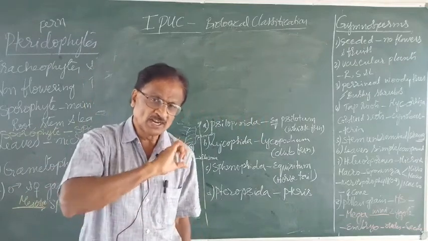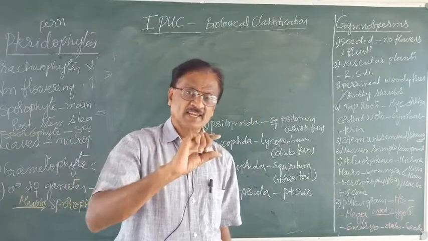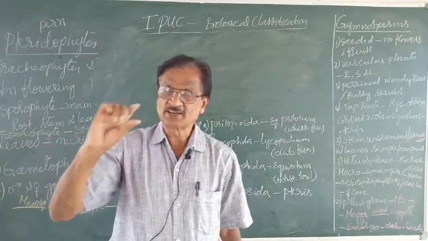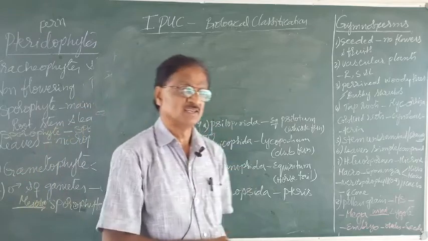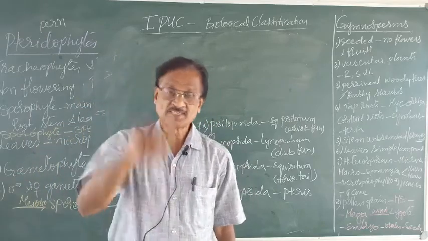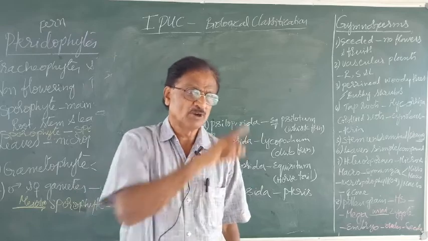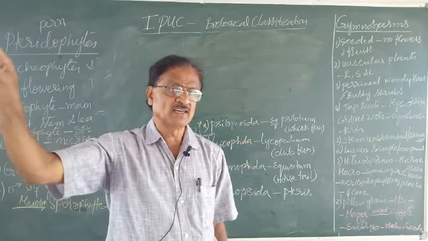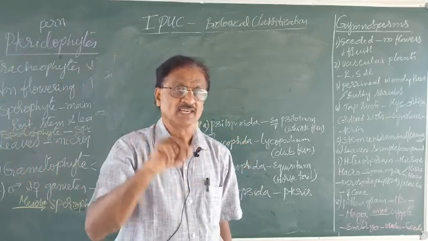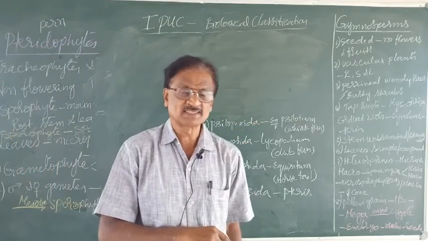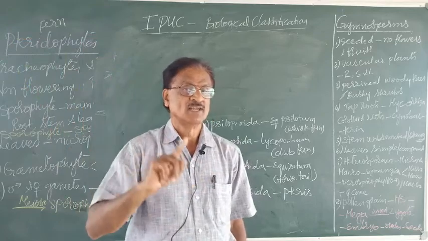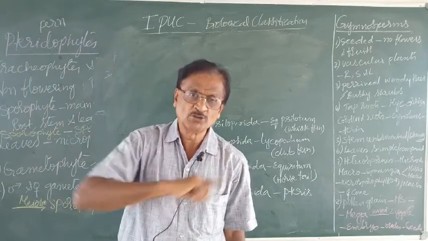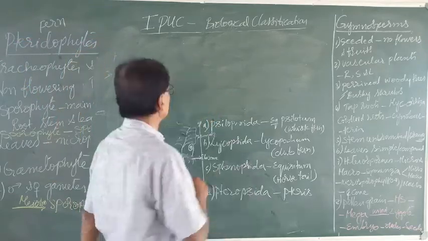So we have to write algae, bryophytes, pteridophytes, gymnosperms, and then end up with angiosperms. Starting with algae, we have to write only in this manner, not as we desire, because it shows the pattern of evolution, or the evolutionary grade.